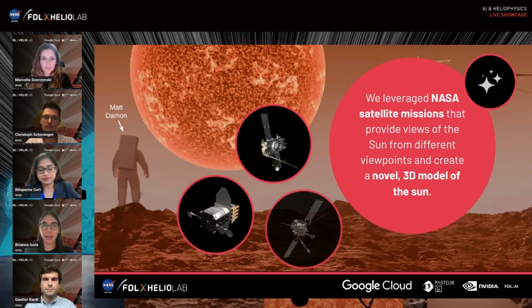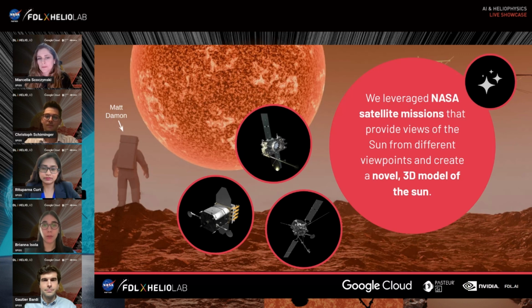As we reside inside the atmosphere of the Sun, it is critical to understand its features and large-scale properties. Orbiting satellites have provided never-before-seen images of the solar corona and other solar features. We can now take advantage and enhance these observational resources by utilizing artificial intelligence to simulate views where satellites do not exist. Here, we leverage NASA's satellite missions, without which our work would not be possible, that provide views of the Sun from different viewpoints, as well as in different wavelengths, to create a novel 3D model of the Sun.